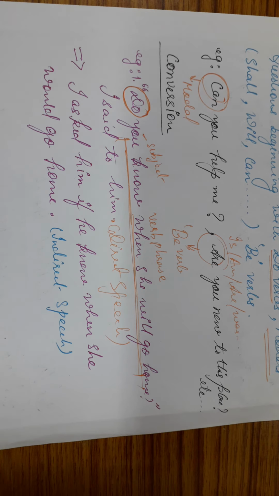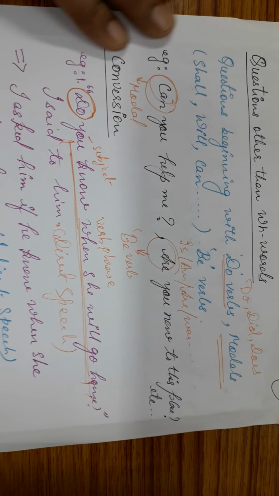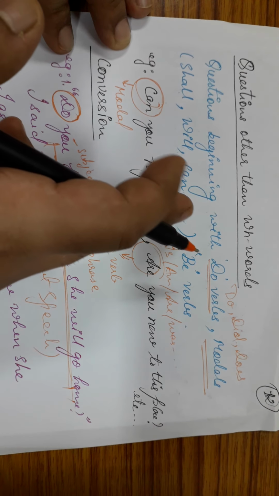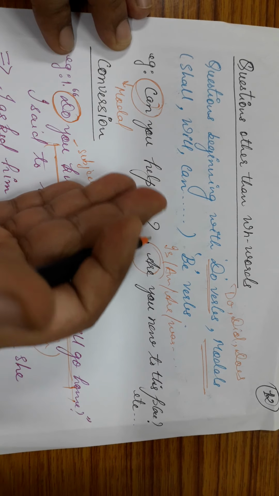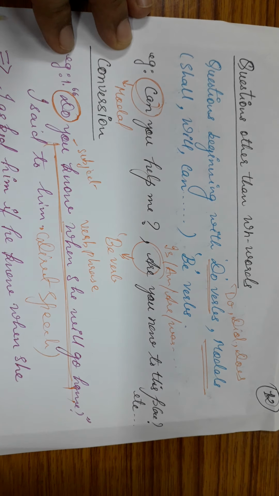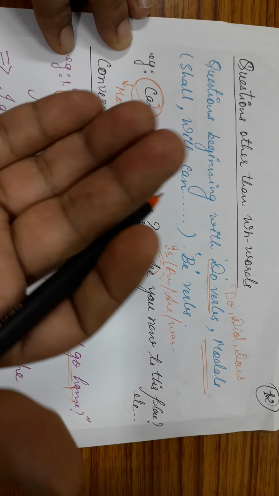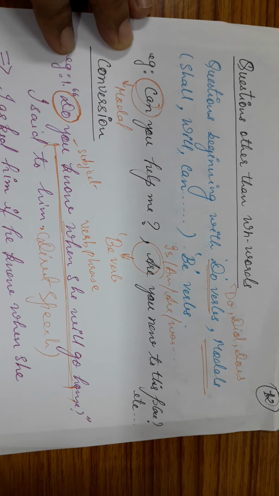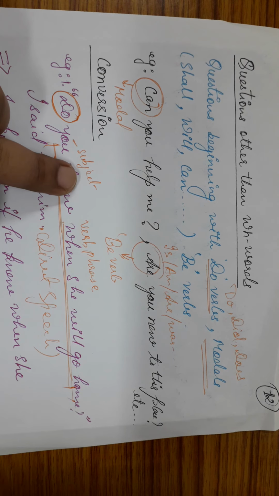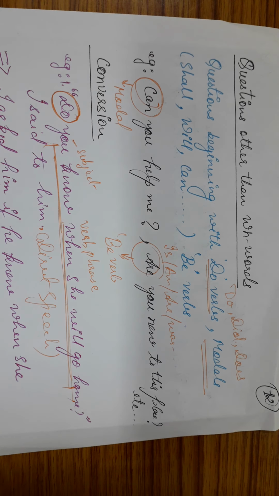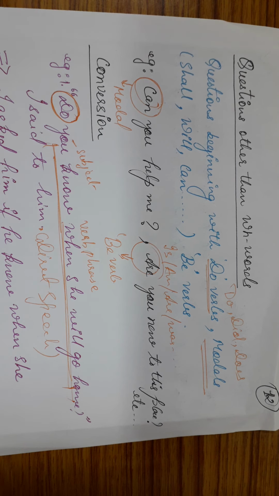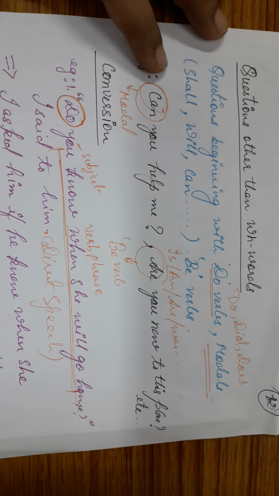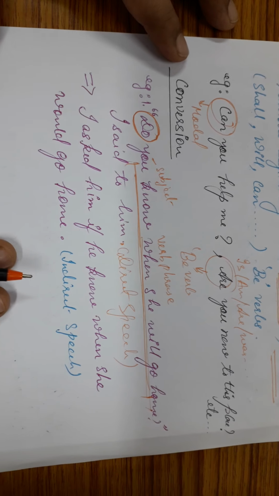And if you take that in very simple language, then basically in questions, the main verb comes first, followed by the subject. And whatever we have after the subject is generally known as the verb phrase. Now, when we convert that interrogative sentence into indirect speech, then the subject comes first, followed by the verb phrase. Fine. Now, let's come to the conversion here.